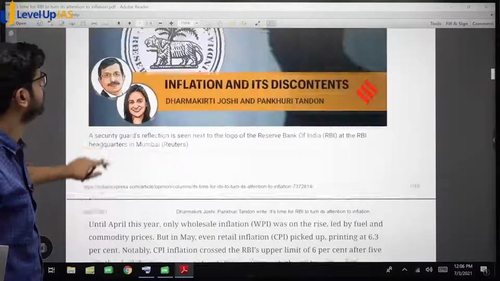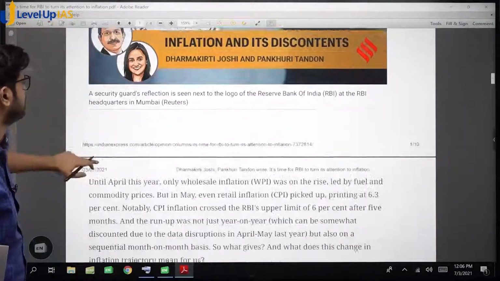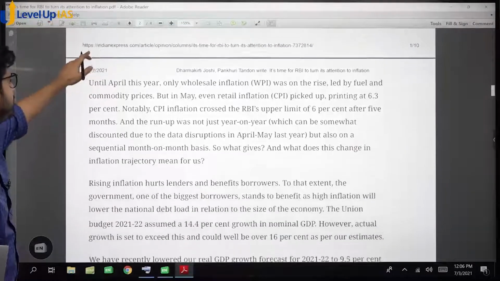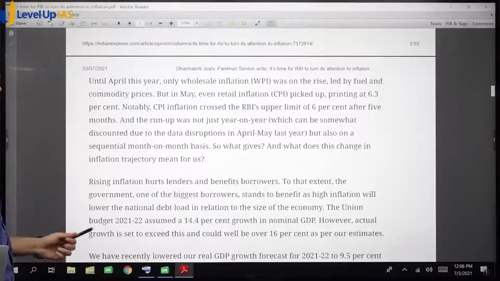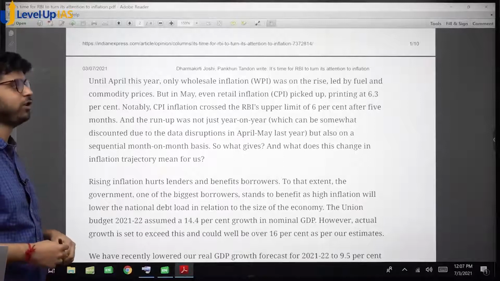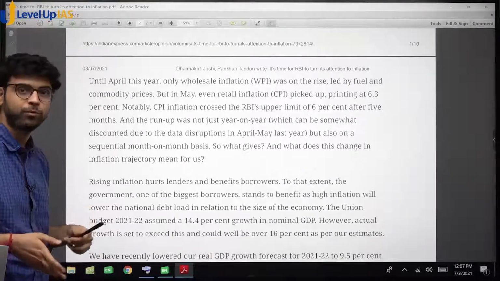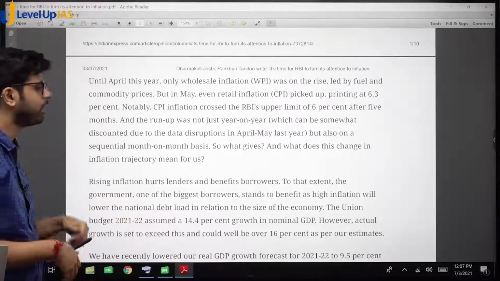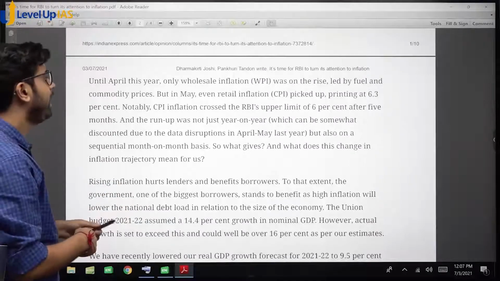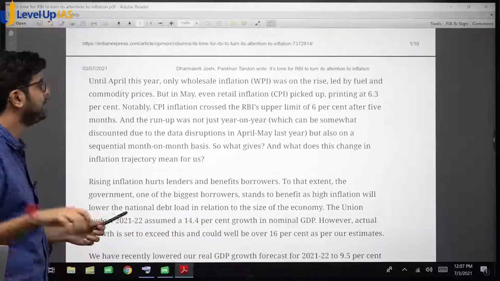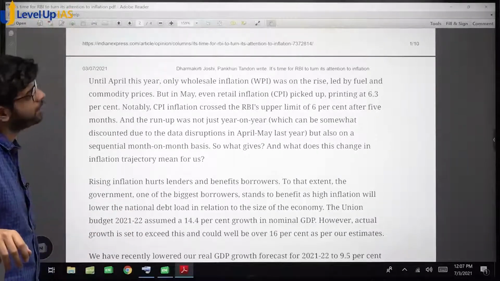Very quickly I'll go through this. कहाँ गया? Until April this year, only WPI was on the rise, led by fuel and commodity prices. We know industrial inputs are more in WPI. They are there in CPI also, but more in WPI. But in May, even retail CPI picked up at 6.3%. Notably, CPI inflation crossed the RBI's upper limit of 6%.